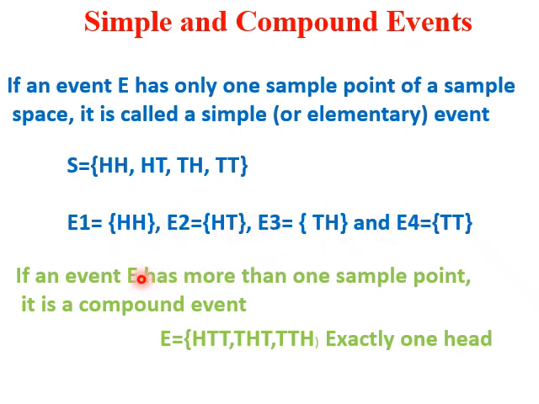Now what is a compound event? If an event has more than one sample point, it is a compound event. For example, if we take 3 tosses of a coin and we want to find exactly one head, these are the possible outcomes and this is more than one sample point. So these 3 together will constitute a compound event because the sample points are more than one.